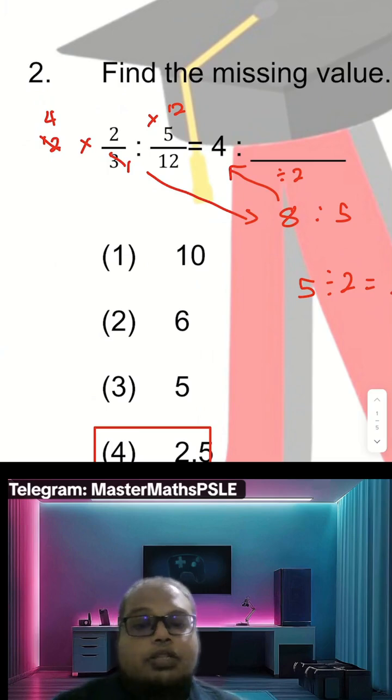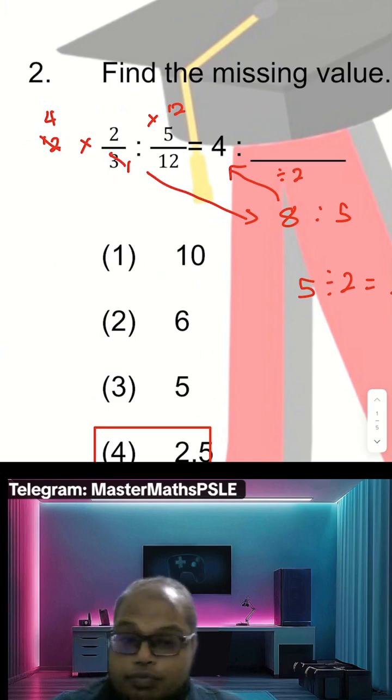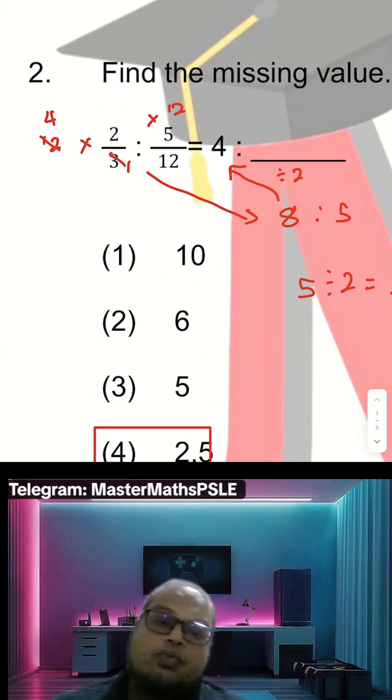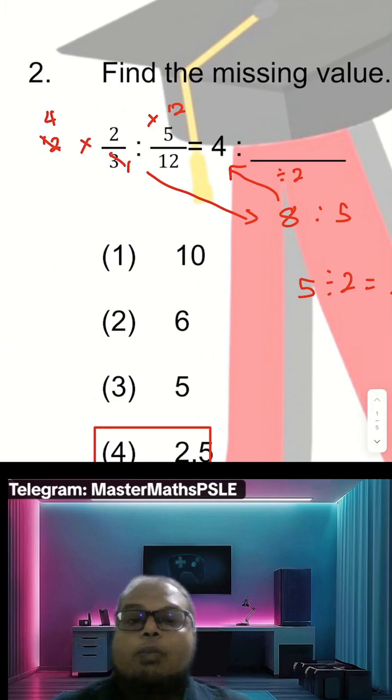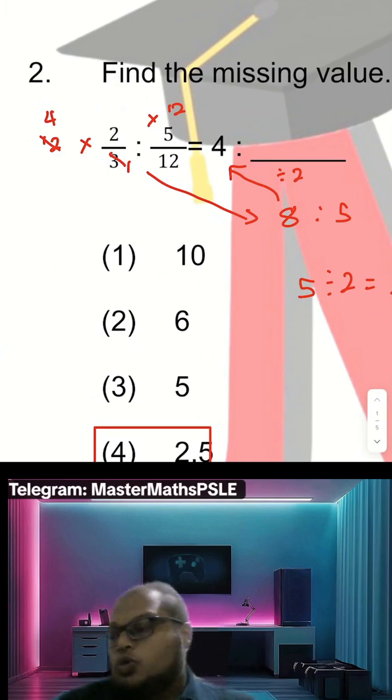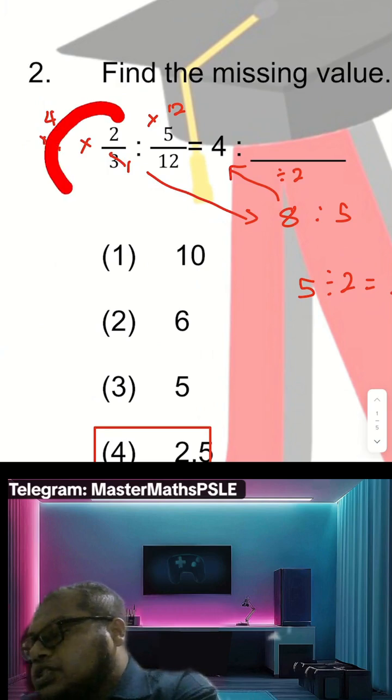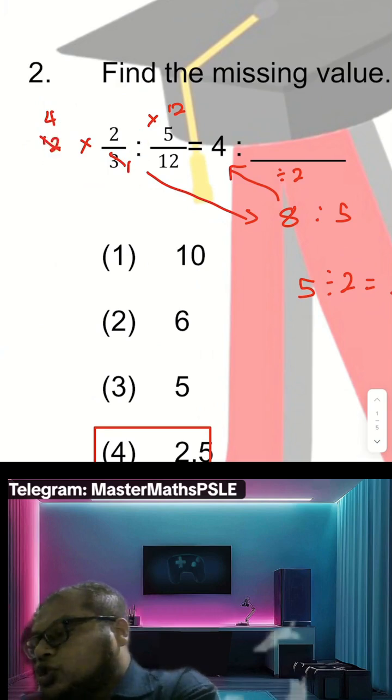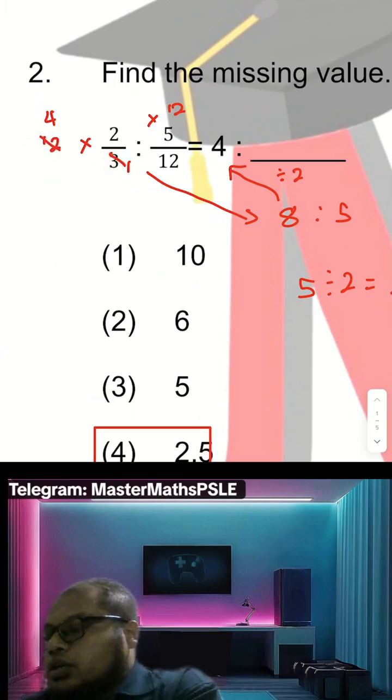Just nice, when I multiply with the largest denominator here, 12, on both of the fractions, I will be able to get a whole number answer also. So when I multiply by 12 to this fraction here, 12, I can cancel out with the 3. I got 4 times 2, that's why it become 8.